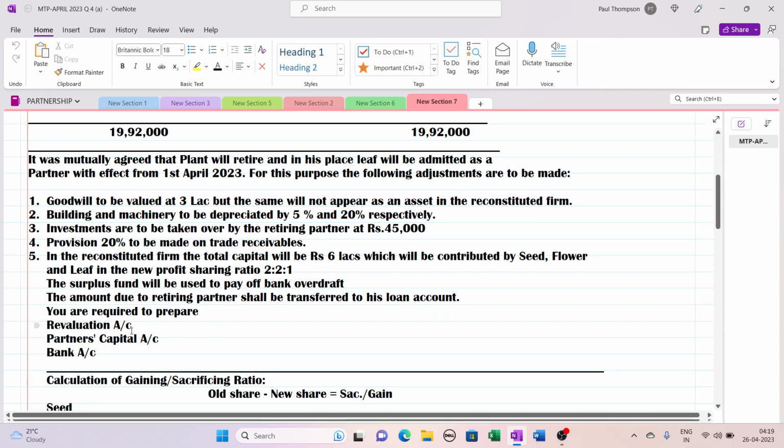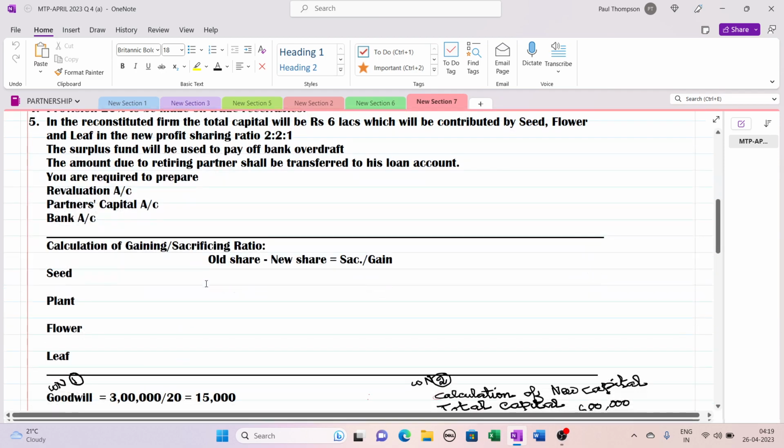Okay, you are not asked to prepare the balance sheet. So it's a simple sum. They have asked you to prepare a revaluation account, partners' capital accounts and bank account. So let us proceed with the working note. First working is calculation of gaining or sacrificing ratio. You know that old share minus new share is equal to sacrifice share.